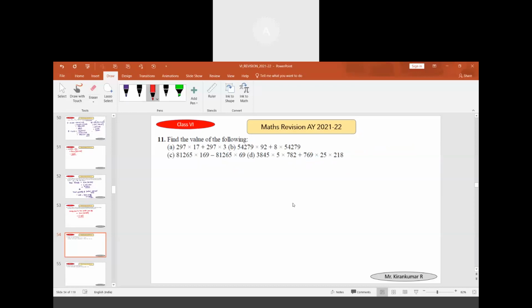Next question, there are 4 sub questions here. We have to find the value. Remember, we can make use of identities and properties.